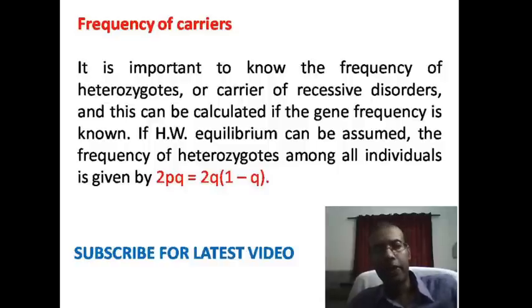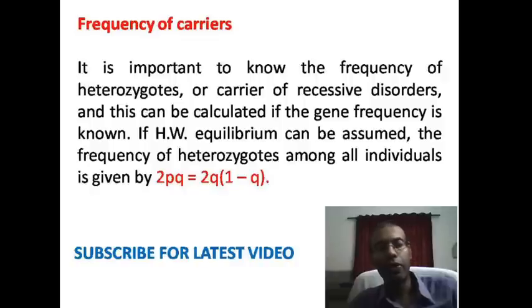Some homozygous recessive conditions are very lethal, and in some cases production level and growth is very low. The homozygous recessive condition is visually identifiable, but carriers are not identifiable. But we should know the frequency of carriers in the population.